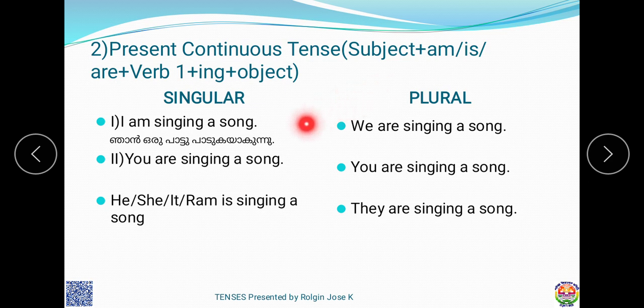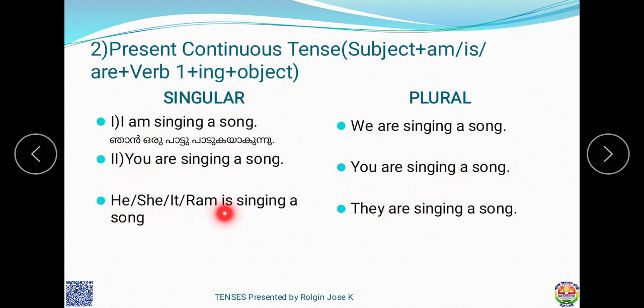Because I refers to me, the first person, so am is suitable for the subject I. And we are is plural. Next, you are, it is singular, but you refers to another person. You are singing a song.